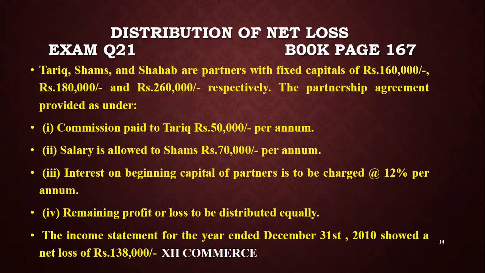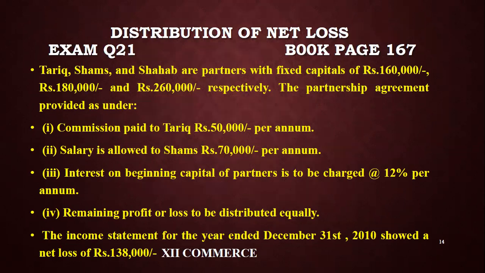This is your question in which Tariq, Shams and Shahab are partners with fixed capitals of 160, 180 and 260 respectively. It means for Mr. Tariq we have 160,000, for Mr. Shams 180,000, for Shahab 260,000. Commission paid to Tariq is 50,000 per annum. It means per year; you need not apply a month over here.